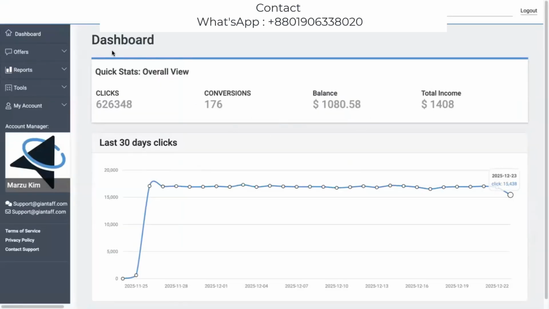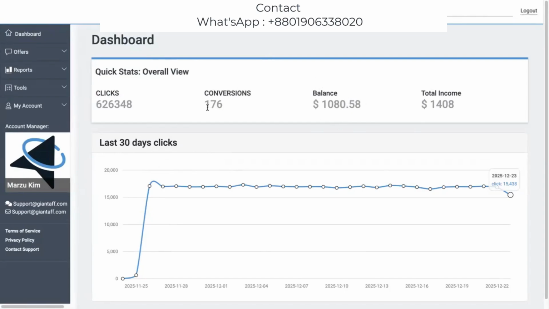Okay, this is the dashboard of my Zandaf account, and the total income from this account is $1,408. Right now, the available balance here is $1,080.58.